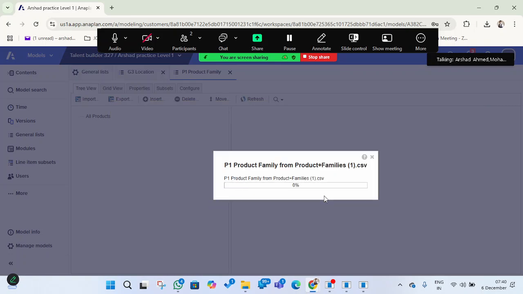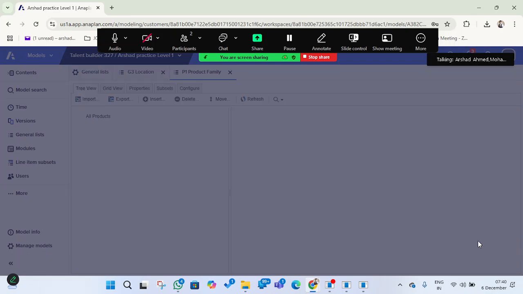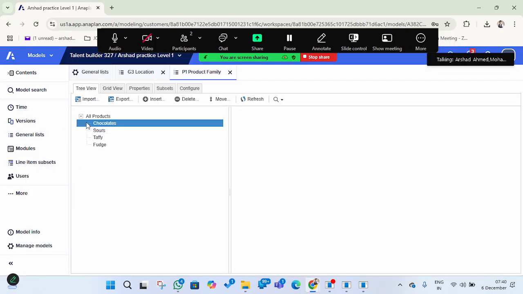The mapping is more important. If it is mapped properly, then only we can get the data into this list. Otherwise, it will throw an error that it has not been mapped properly. As we can see here, the product family has been uploaded: chocolate, sauce, toffee and fudge.